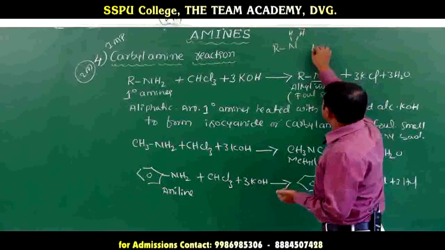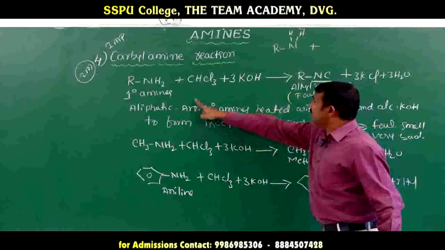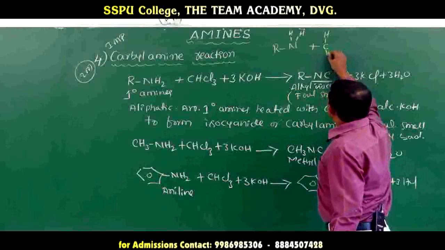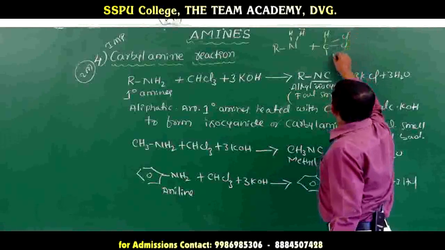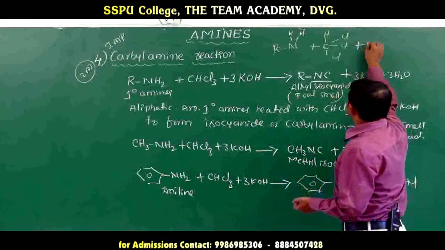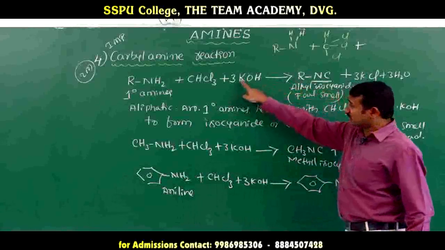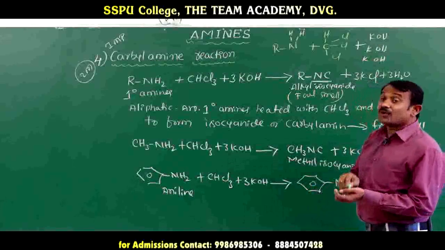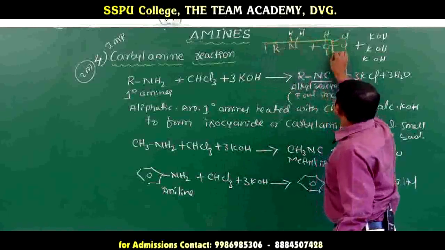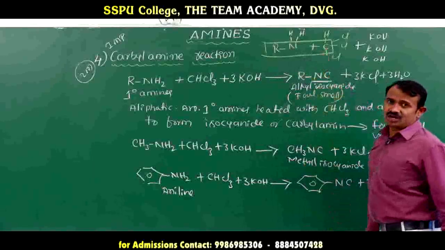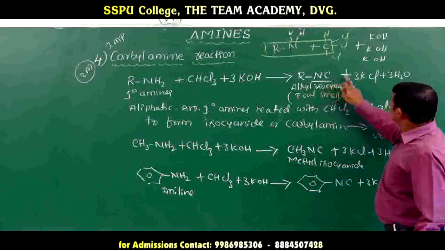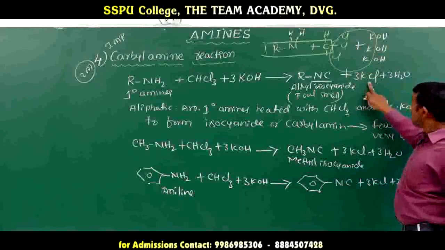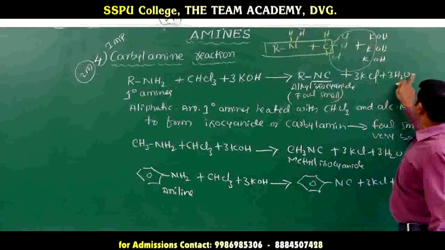RNH2 reacts with CHCl3 and potassium hydroxide, 3 molecules of KOH. The product is RNC plus 3 molecules of KCl, and water is released, 3 H2O, with 6 hydrogens and 3 oxygens.